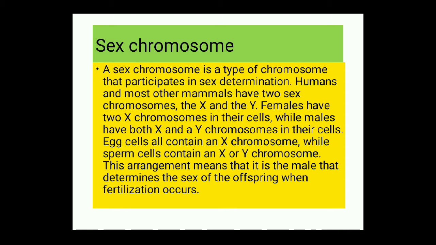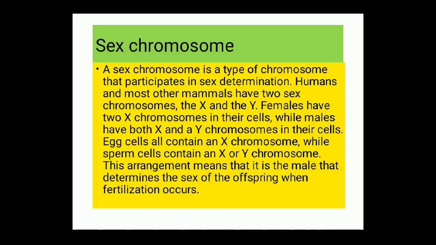They control other somatic characters of your body, like your height, your body color, and all. So those chromosomes which determine the sex of an individual are termed as sex chromosome, and all the remaining chromosomes which control other bodily characters are termed as autosomes.